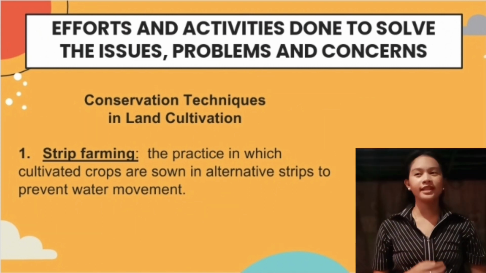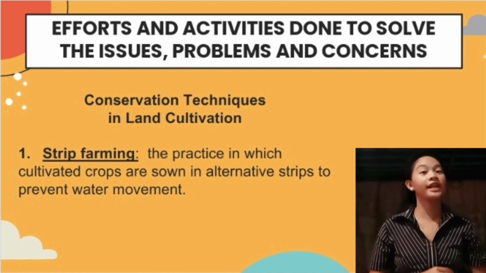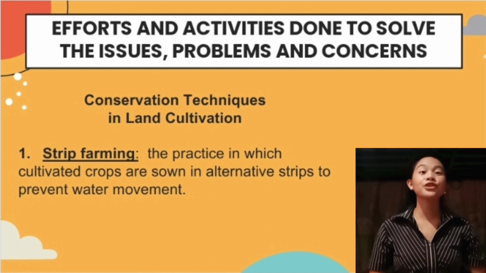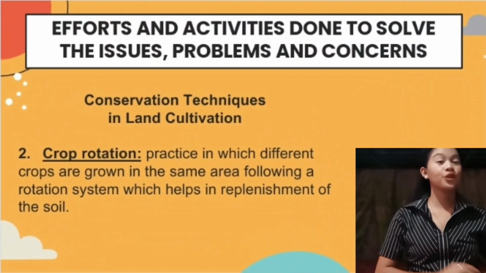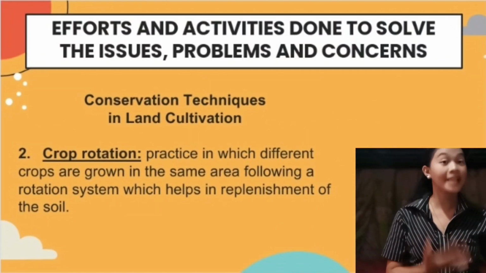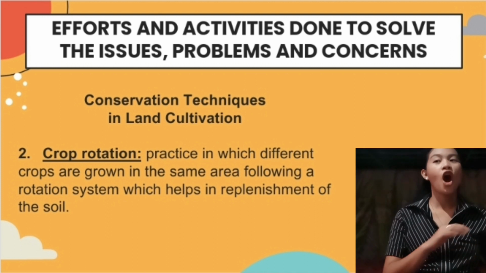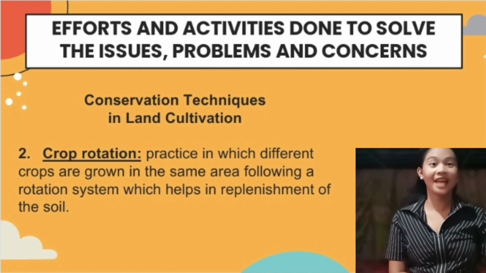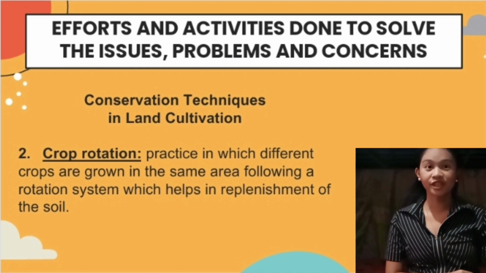This alternating practice helps to stop soil erosion by creating natural dams for water, helping to preserve the strength of the soil. Next technique is crop rotation. It is the practice of planting different crops sequentially on the same plot of land to improve soil health and optimize nutrients in the soil, and at the same time, it combats pests and weed pressure.